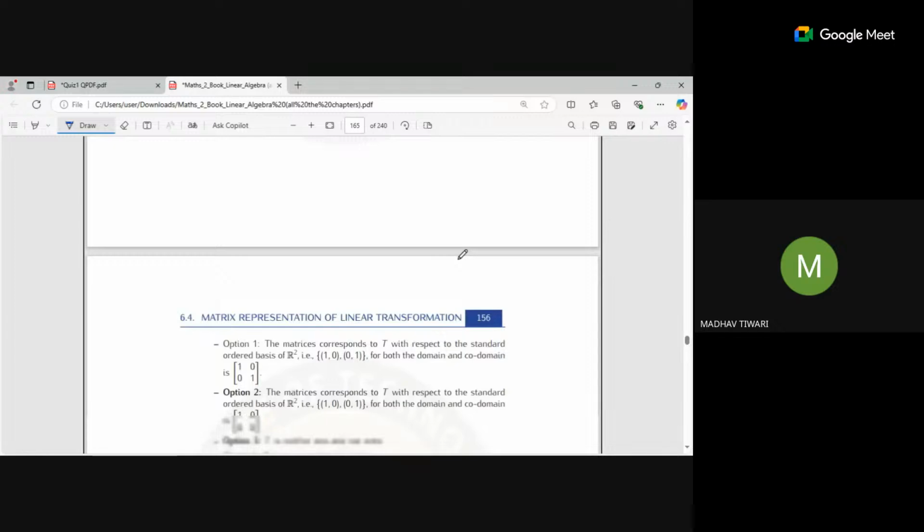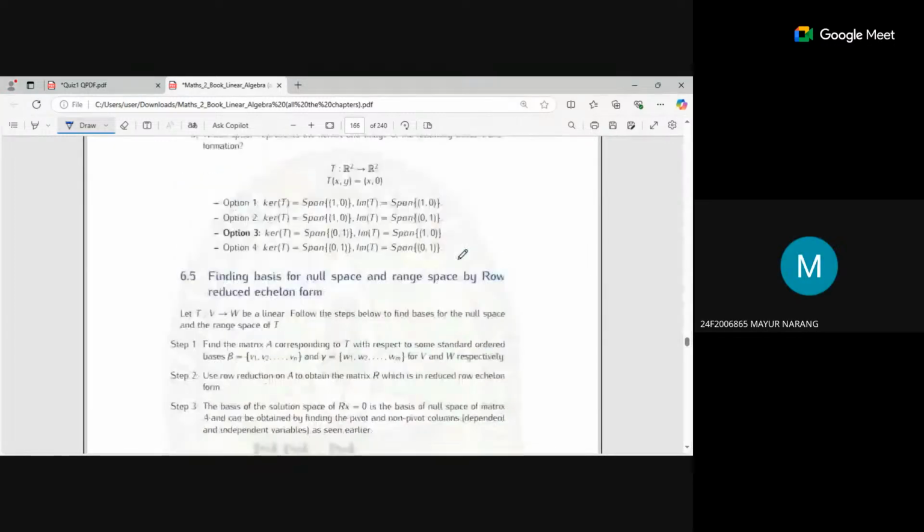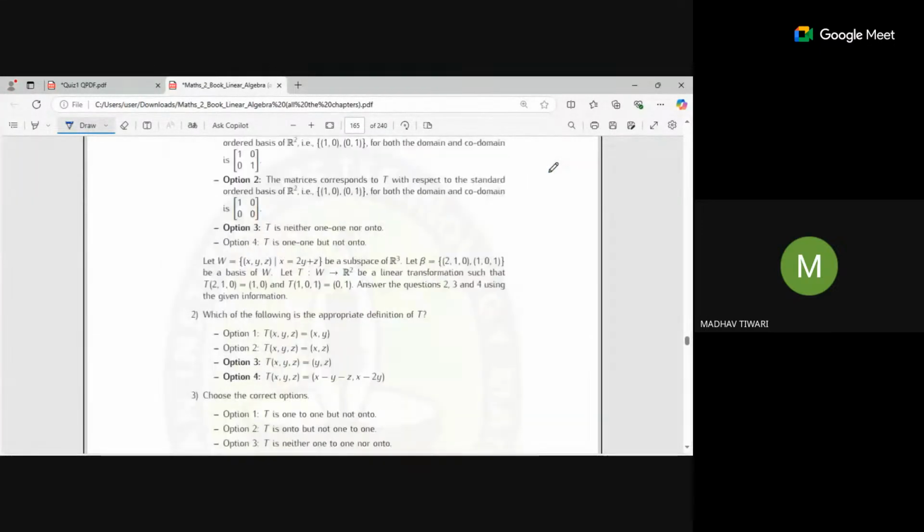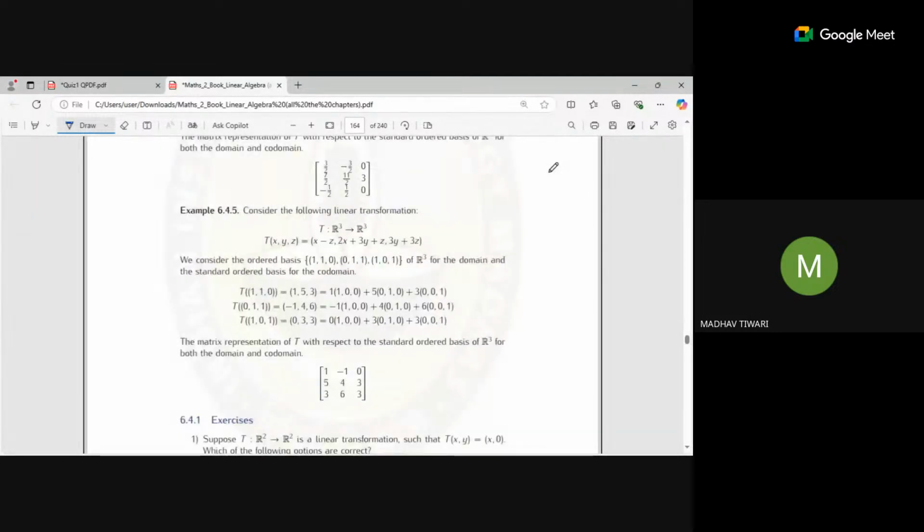Okay, it is done. After that we have an R3 to R3 transformation. Let me see. R3 to R3, so there is none above. Okay, let me see. Where is this? Yeah, here it is.